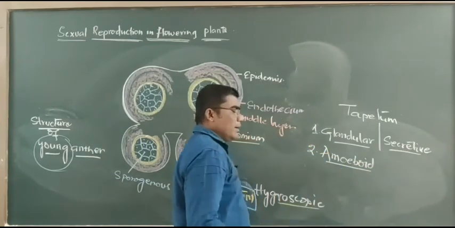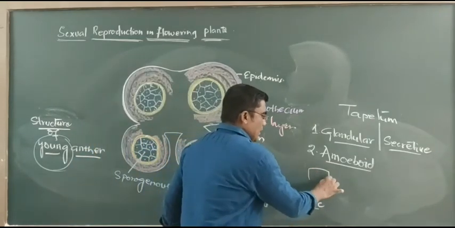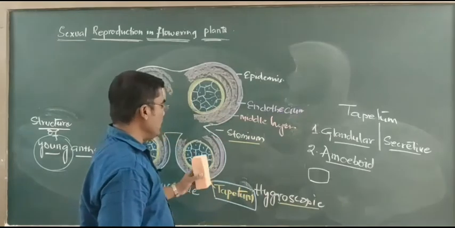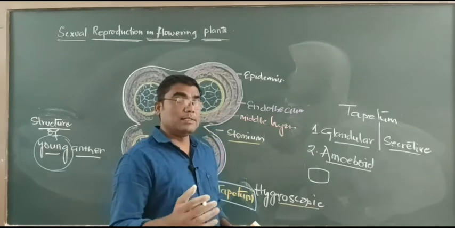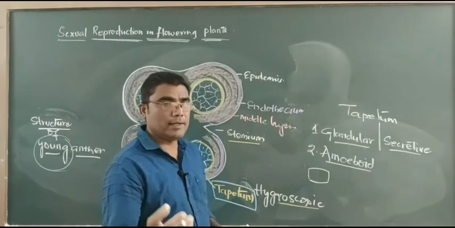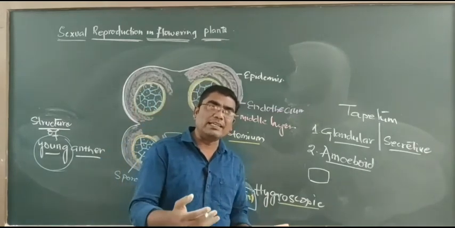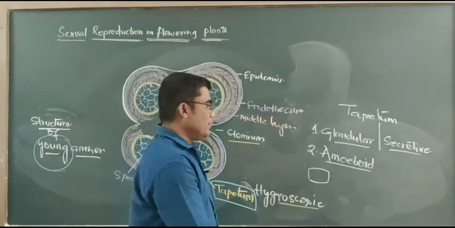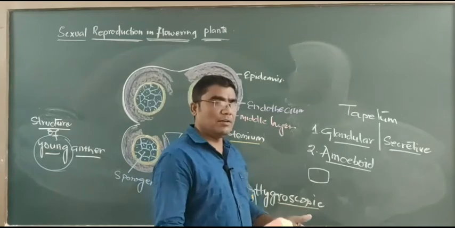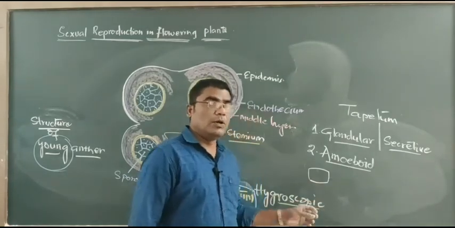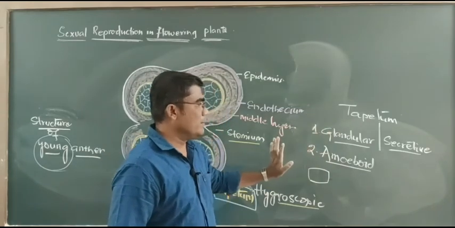Amoeboid type. In this type of tapetum, the tapetal cells, the cells present in the tapetum layer, perform repeated endomitosis. Sometimes cells may become polyploid, that means due to endomitosis the number of chromosome sets increases, so they may become more than 2n, with 3n or 4n chromosomes.